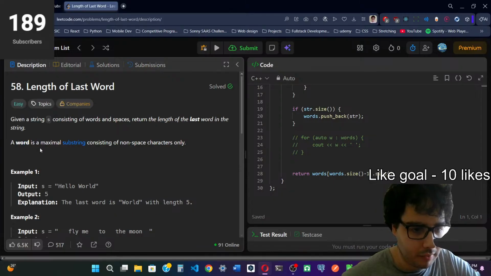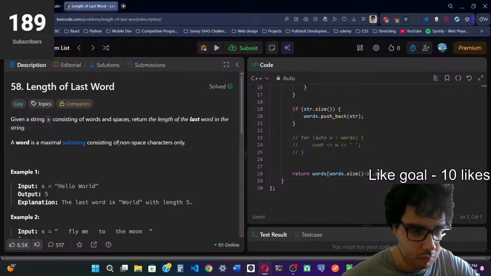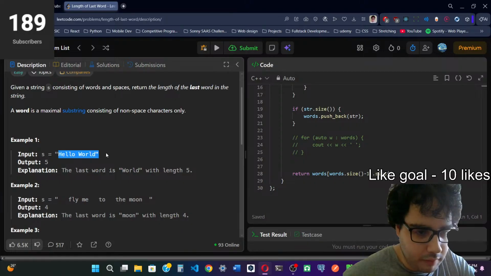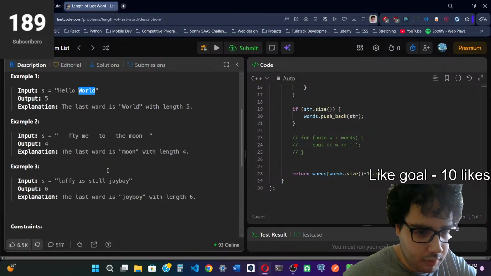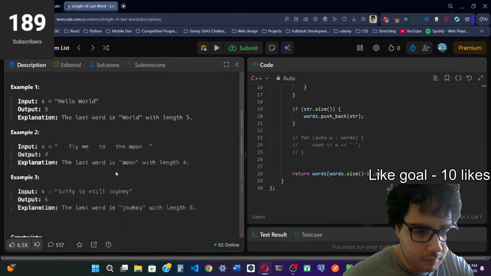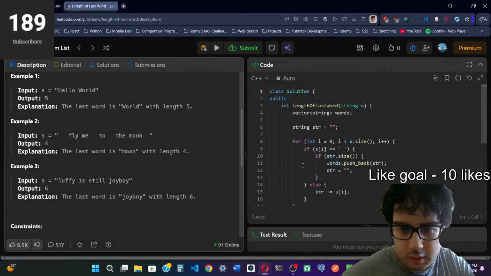A word is a maximal substring consisting of non-space characters only. Okay, we even have a definition of what a word is. Here the last word is world. Here the last word is moon. Here it's joy boy. And that's basically the statement.